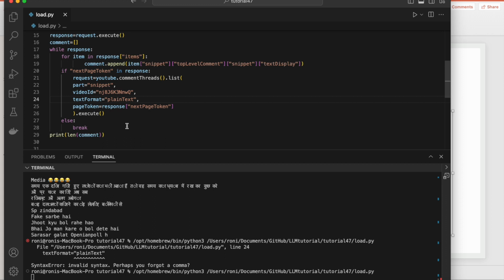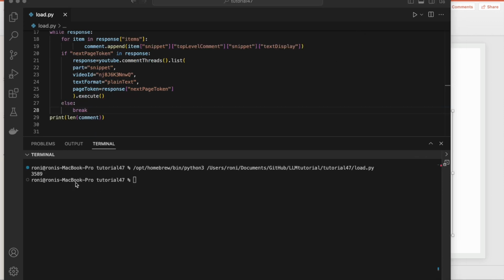Every time it is going to get 100 items, so because of that it is taking some time. Maybe 20 iterations into 4,000, so the loop has to run about 200 times. So let's wait for some time, and once this is done I'll continue from here. For the timing I'm going to stop the recording, or else the video length will increase. Just keep it running, and once this is finished I'll show you from there. Okay, all right, it has finished.